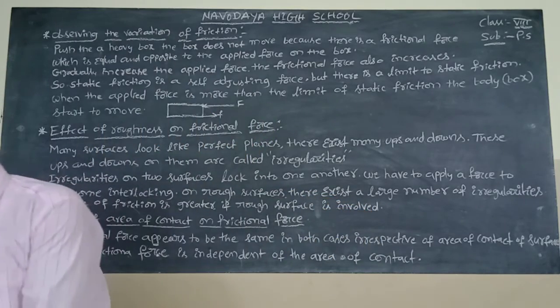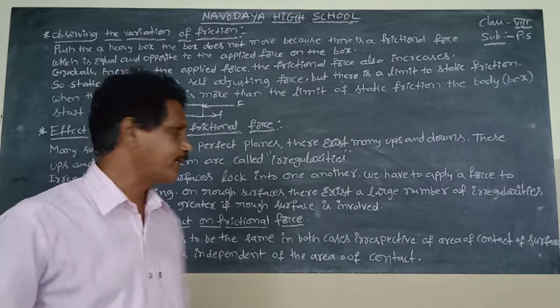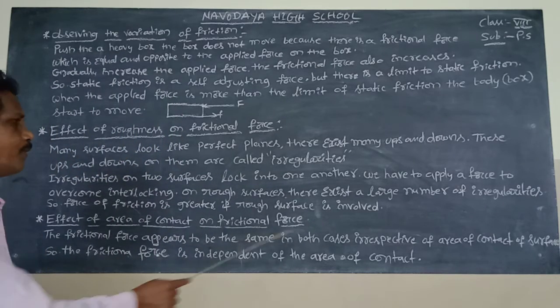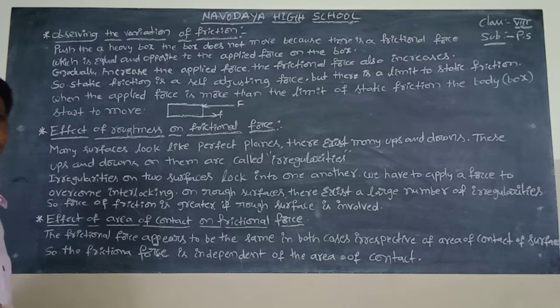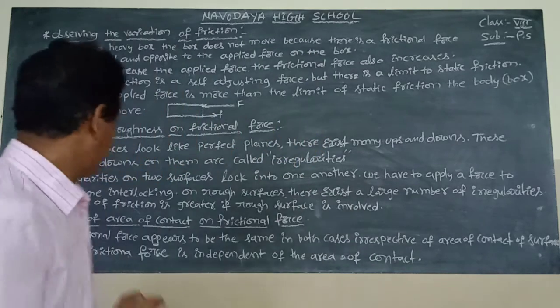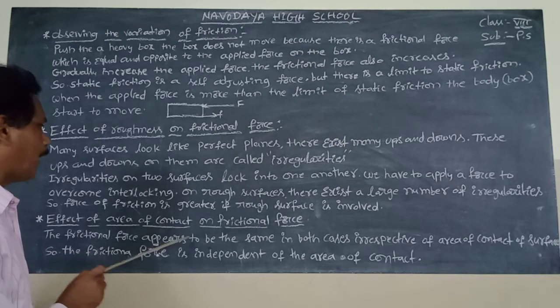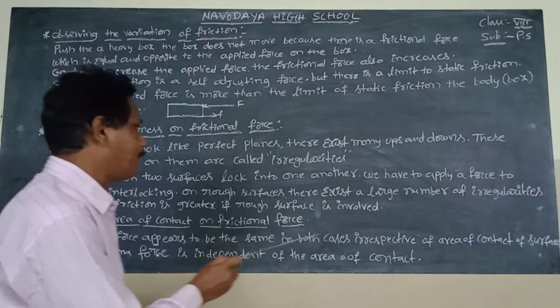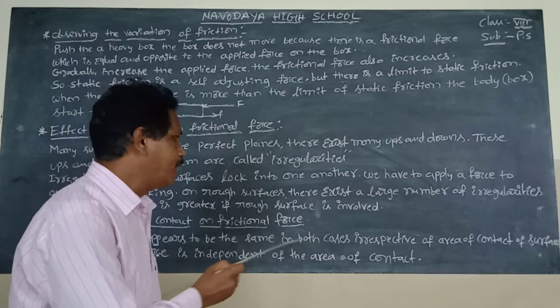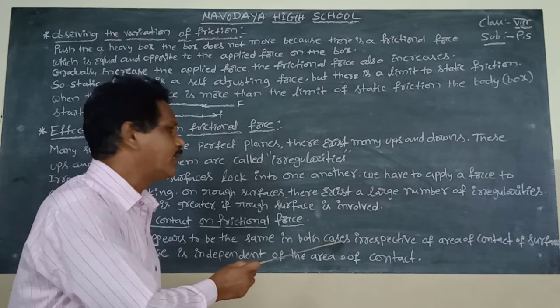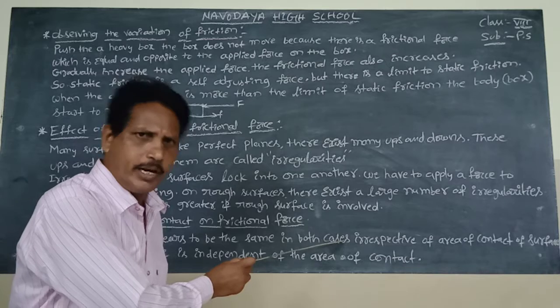Okay, students, now look at the board. Here, effect of area of contact on frictional force. First one, the frictional force appears to be the same in both cases, the horizontal wooden box and the vertical direction wooden box.